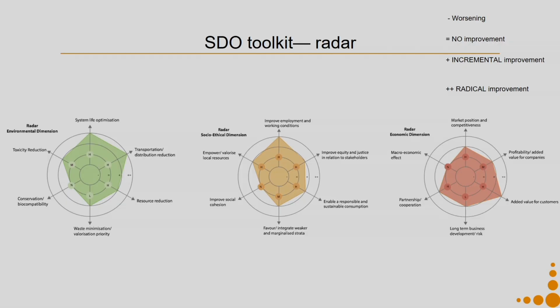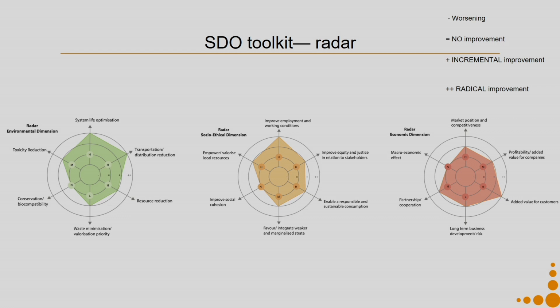So, the SDO toolkit helps you to do a qualitative judgment of the environmental dimension, the socio-ethical dimension, and the economic dimension with respect to all its sub-dimensions. But be very careful. This is again a qualitative judgment.